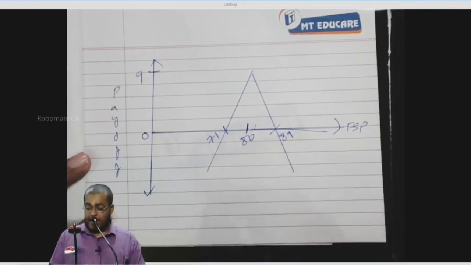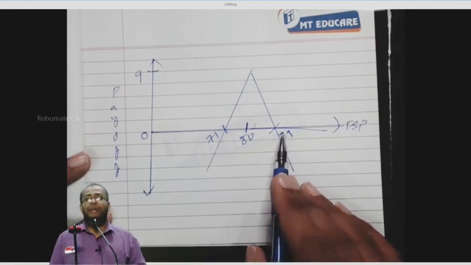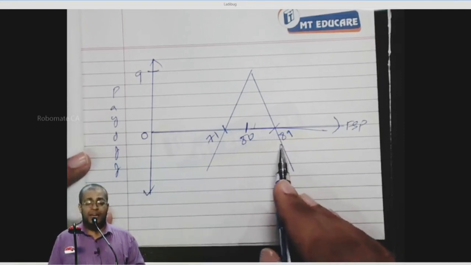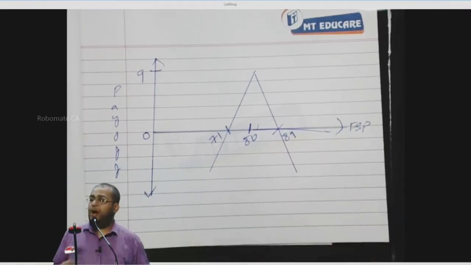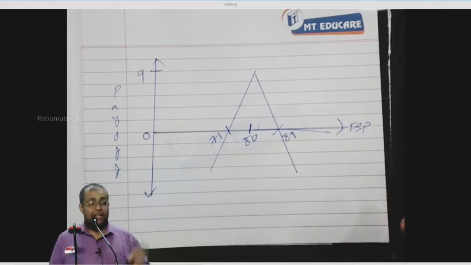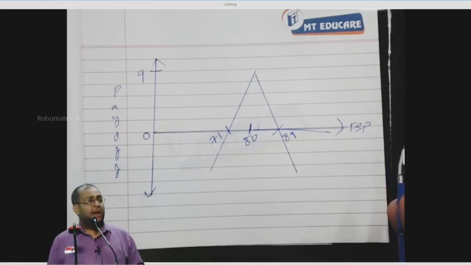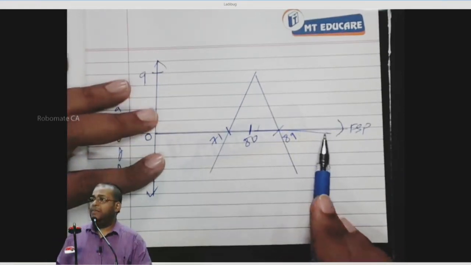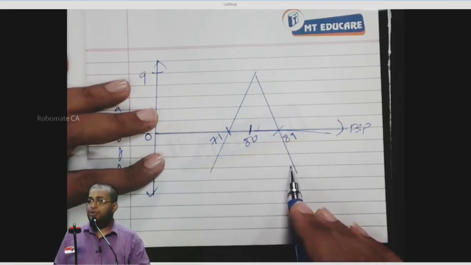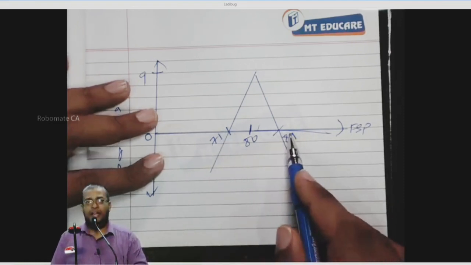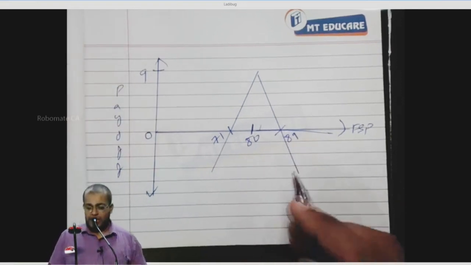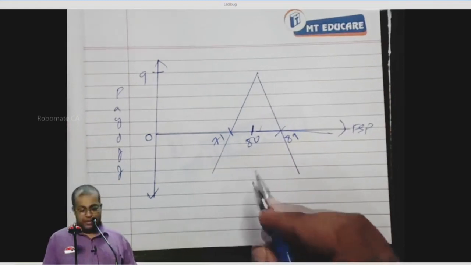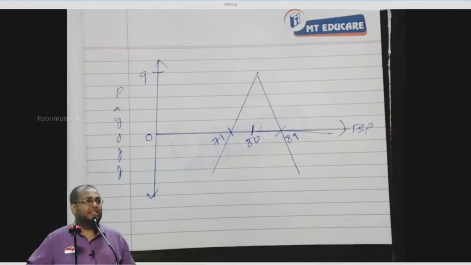Now, come to 89. At 89, will the call be exercised or lapse? Exercise. The holder has a right to buy at 80, a share worth 89. For him, 9 rupees profit. For me, 9 rupees loss. The put will lapse. So for me, 9 rupees loss. Premium is how much? 9 rupees. The payoff is 0. For any FSP above 89, what will I be making? Losses. Why do I make a loss? Due to call writing. Between 71 and 89, I get a profit. The maximum profit will be how much here? 9 rupees. When the FSP is equal to what? 80. Is the answer for this particular sum. Are you following?